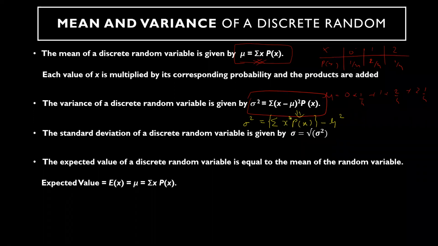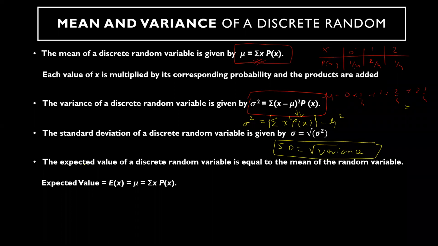So x square will be having all these x values. So x square means 0 square into 1 by 4 plus 1 square into 2 by 4 plus 2 square into 1 by 4 in the bracket, and then minus mu square, whatever you will get. Whatever the mu you will get, just subtract it here. And what is the standard deviation? Standard deviation is nothing but the square root of variance. Simple. So if they tell you to find the standard deviation, you have to also find the variance.